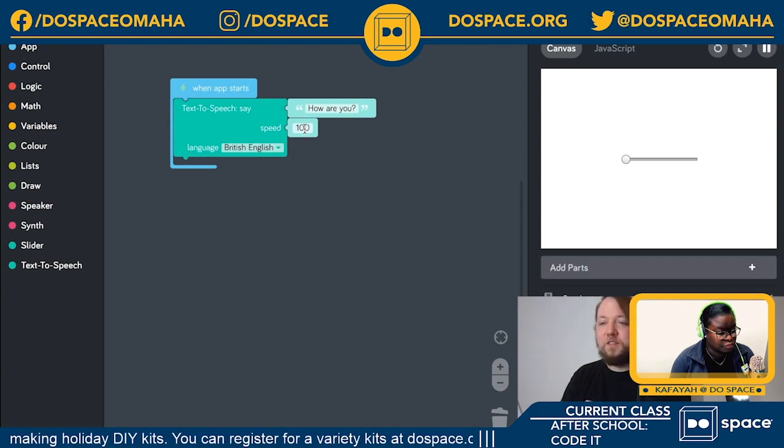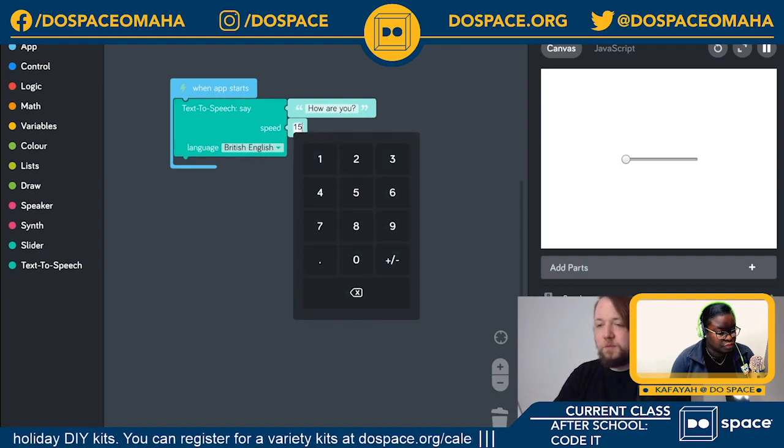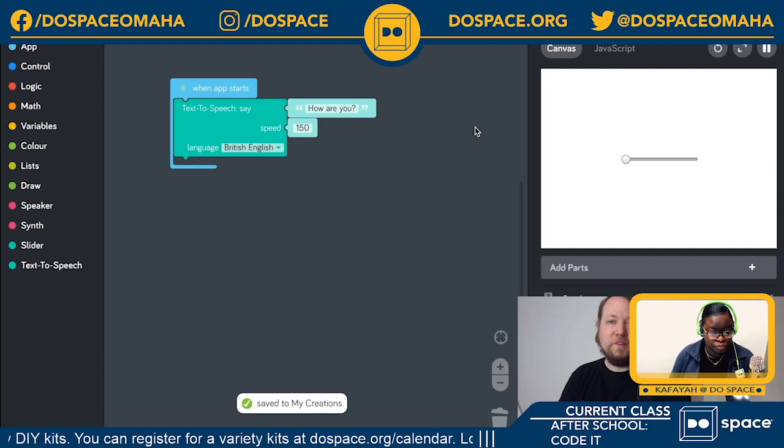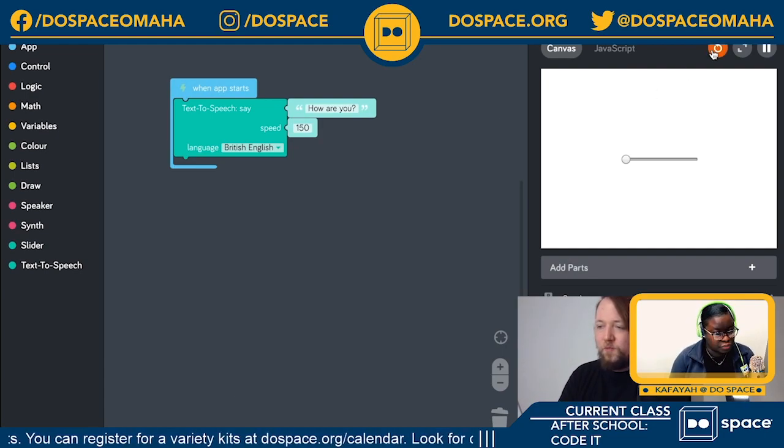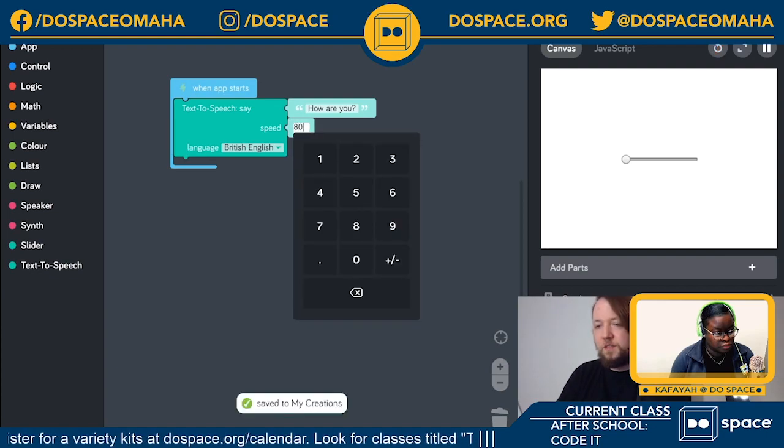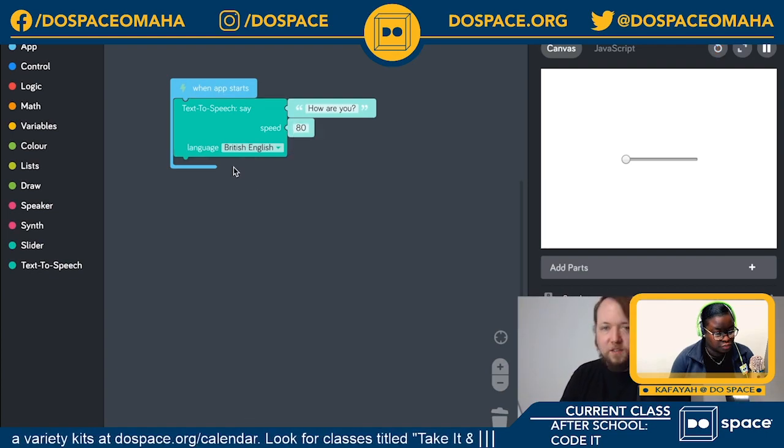We can also change the speed of how it speaks. So let's change this up to maybe 150. It's very fast. I'm just going to press the restart button. How are you? Very, very fast. We can also make it speak slowly. How are you? Makes the computer sound like it's a bit tired maybe.